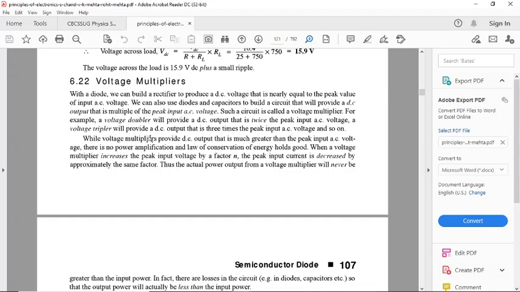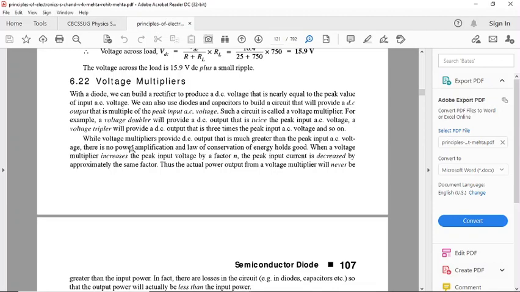While a voltage multiplier provides a DC output that is much greater than the peak input AC voltage, there is no power amplification. This is a very important point. There is no power amplification and the law of conservation of energy holds.